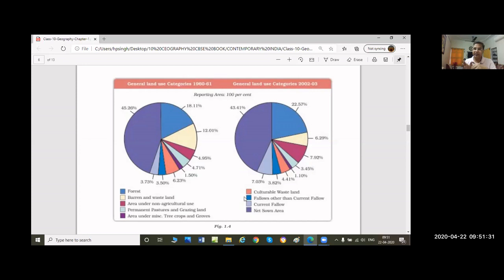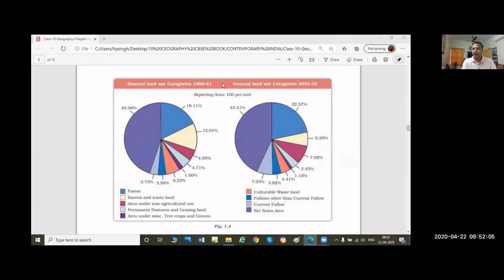It can be 6 months, it can be 1 year, or 1.5 years, or 2 years. The land which is left without cultivation for approximately 1 year. Okay, around 1 year. Got it? The land which is uncultivated, left without cultivation for around 1 year, will be known as current fallow land.